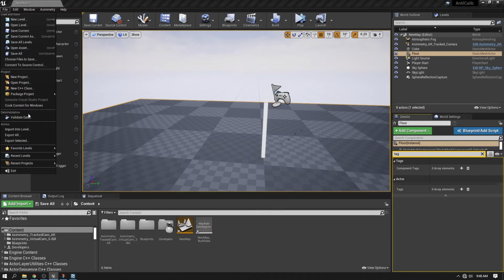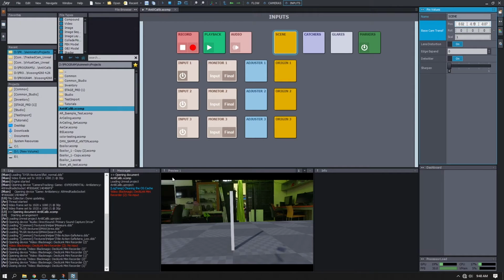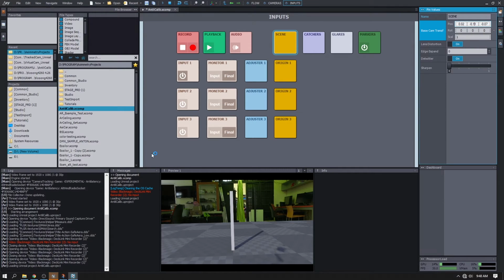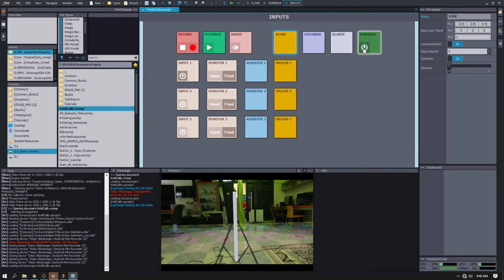Okay, so I hide the floor by removing the tag, so it should disappear right now. In 3, 2, 1, boom. Yeah, so I can see clearly now. As you can see, we can do alignment a lot easier than before.